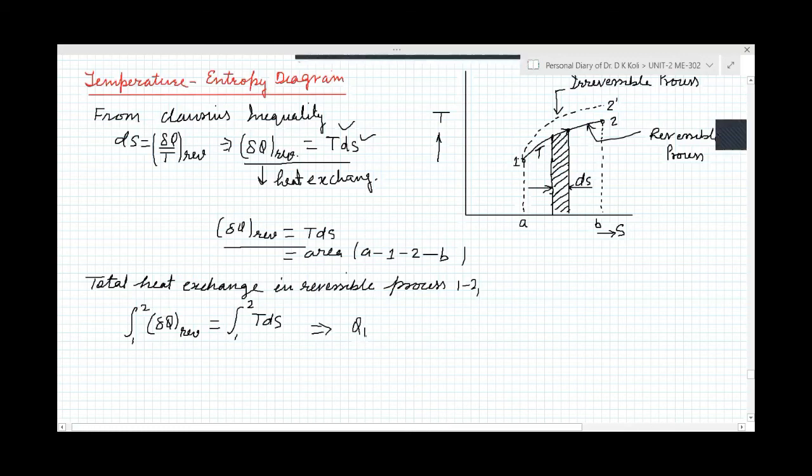The whole heat transfer Q12 reversible will be equal to integration 1 to 2 TdS, and this can be written as T(S2 minus S1).